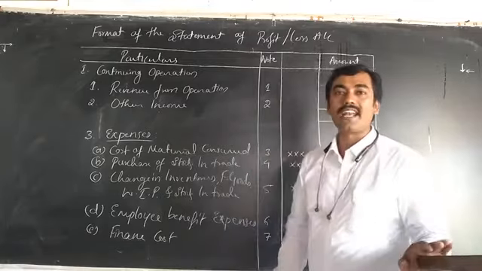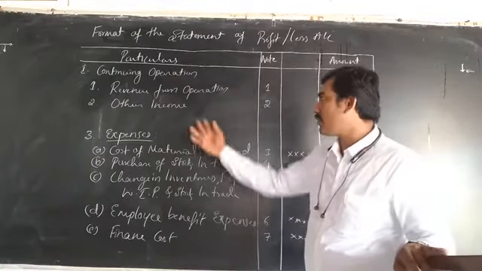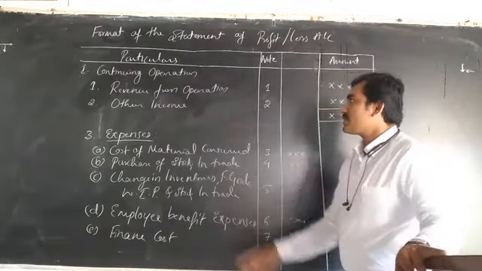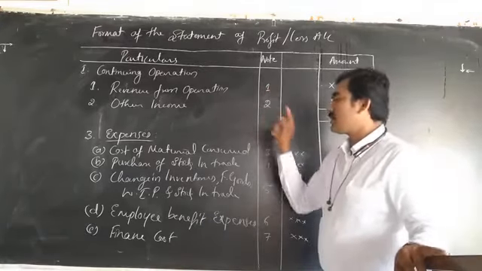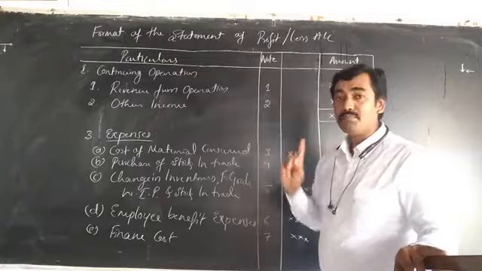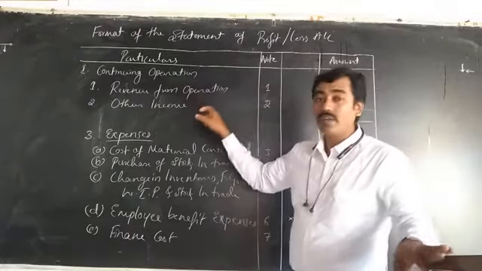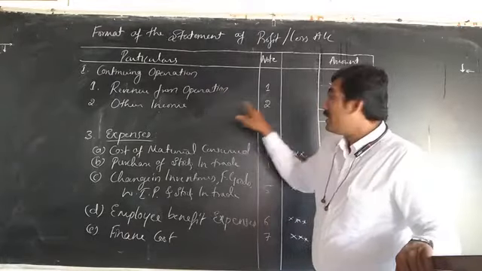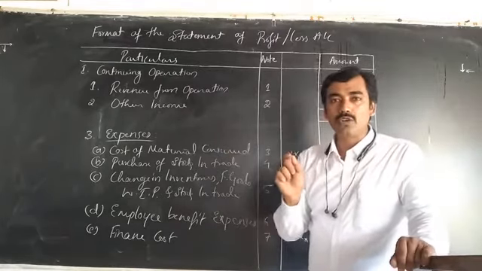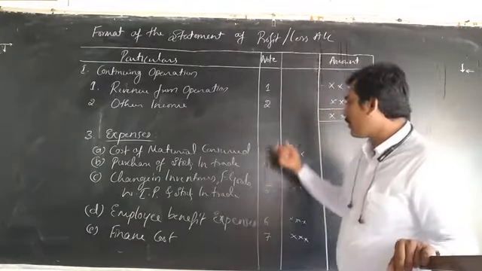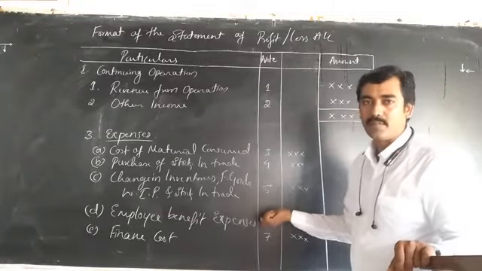What are the other direct incomes in the organization? We are going to take up the other incomes. Revenue from operations is note number 1 and other income is note number 2. A note is not compulsory for each and every item; it will change. When we prepare the working note, on the basis of the working note we prepare the note numbers.